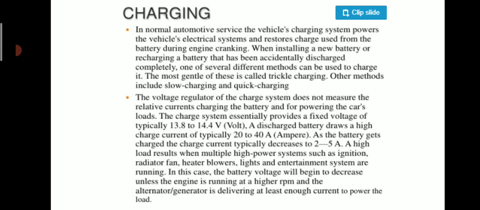Charging and discharging, these are the two phenomena which happen inside the battery. In normal automotive service, the vehicle's charging system powers the vehicle electrical system and restores charge used from the battery during engine cranking. When installing a new battery or recharging a battery that has been accidentally discharged completely, one of several different methods can be used to charge it. The most gentle of these is called trickle charging. Other methods include slow charging and quick charging.